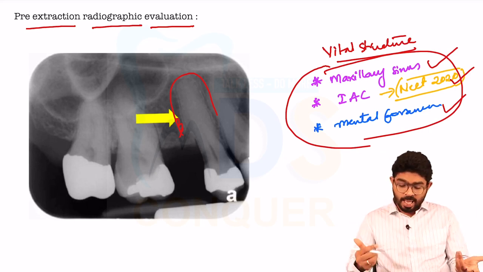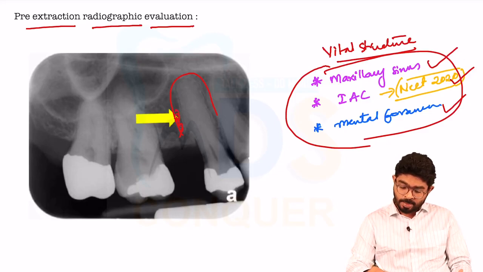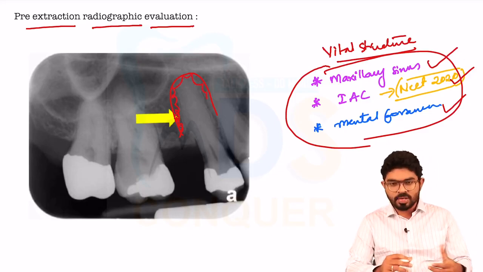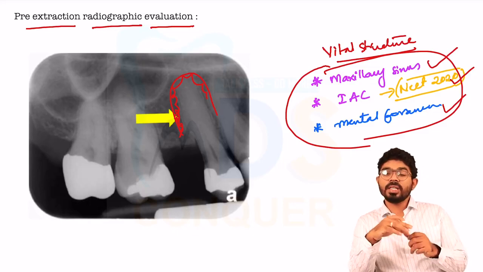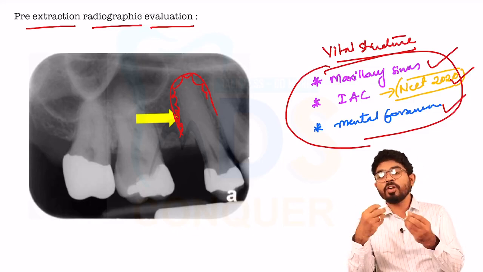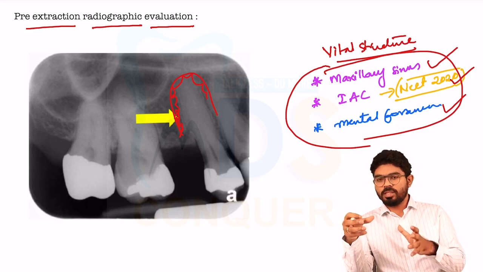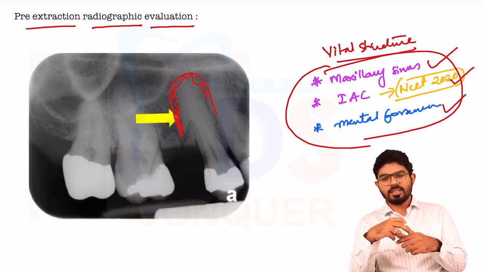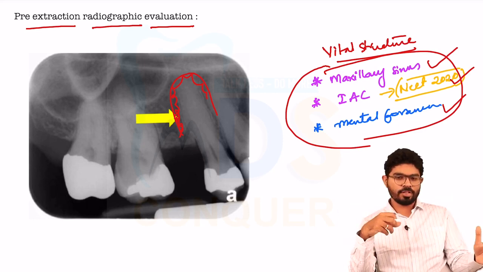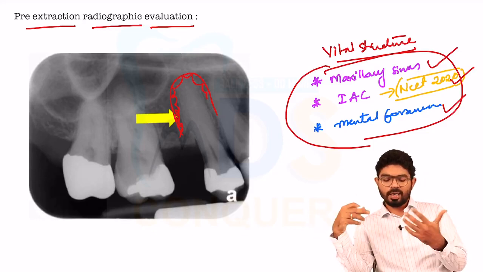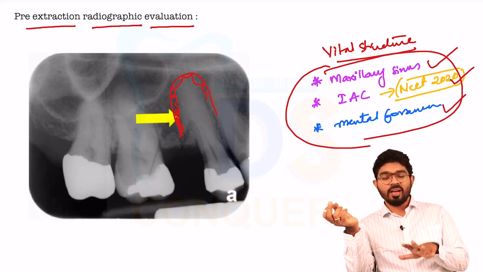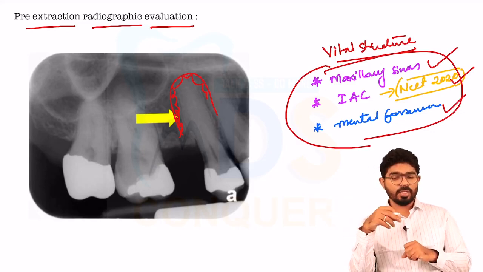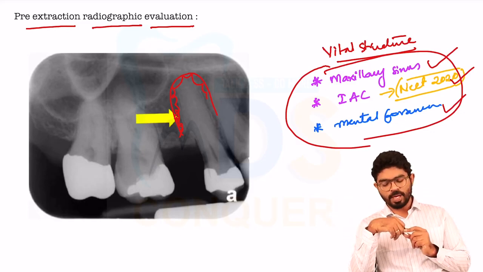And if there is any hypercementosis, for example, this case is a hypercementosis case, if there is any ankylosis or if it is root canal treated. So all these analyses should be done from the radiographic evaluation before you proceed to the extraction. That is basically more often a transalveolar extraction. Whatever the extraction, whether it is a simple extraction or a complicated or a transalveolar extraction, it is mandatory that you do some radiographic evaluation before you proceed to the next step in the oral surgery department.